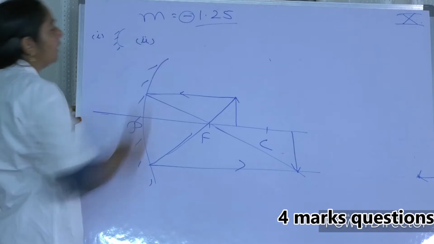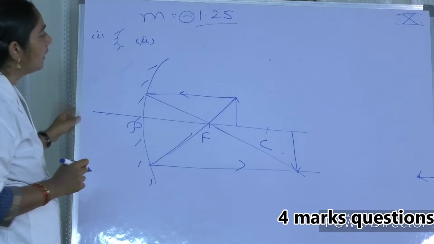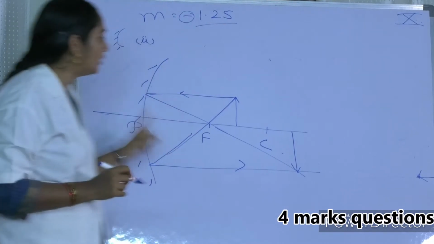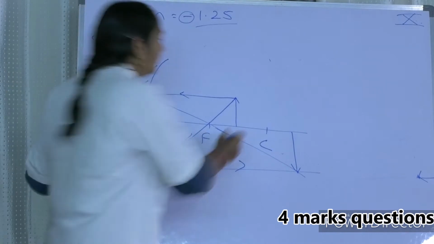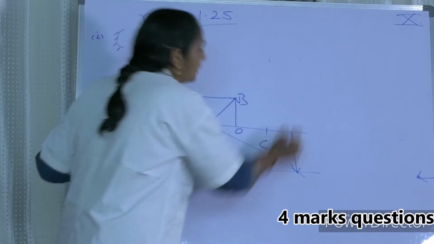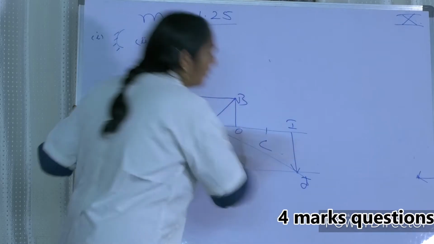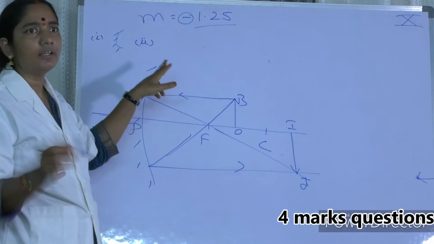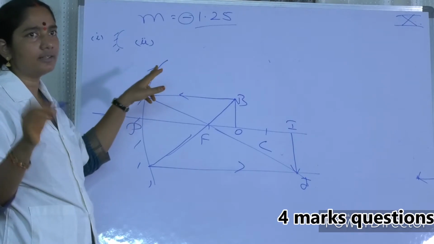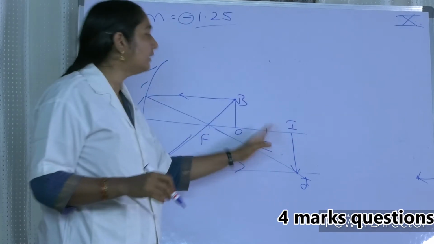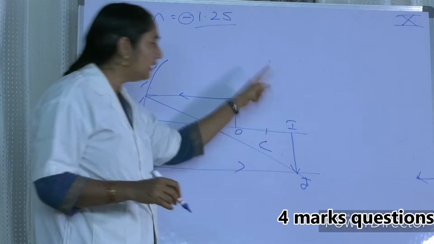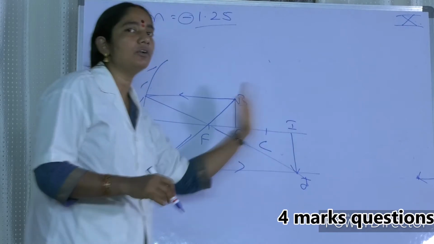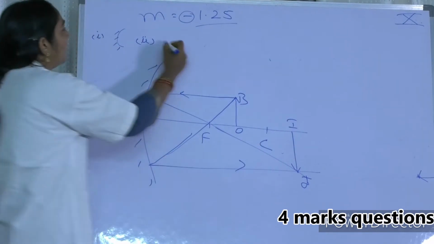Second question. Write the characteristics of the image. So why see the diagram? See, soon after you see the problem, you have to draw the diagram and you have to describe the diagram. OB is the object, I is the image, and all the description you already have done. Second question, he is asking you to describe the image. Characteristics of the image. So already you know, image is inverted, magnified, real, beyond C. It is formed beyond C. So that is the second question you will be writing.